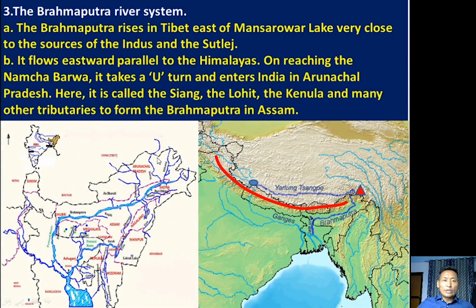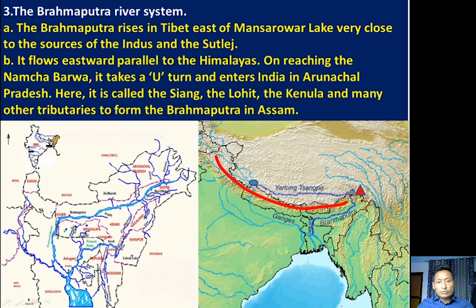So the third river system based on the origin, the Himalayan river system we are going to discuss in this class, is the Brahmaputra river system. River Brahmaputra rises in Tibet. Here we have Mansarovar Lake, Mapam Yumco. River Brahmaputra rises in Tibet east of Mansarovar. The river Indus originated from west of Mansarovar, and river Brahmaputra originated from east of Mansarovar Lake. This circle is Mansarovar Lake, very close to the source of river Indus and Satluj.